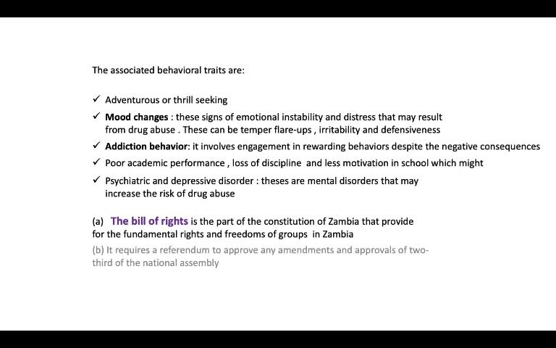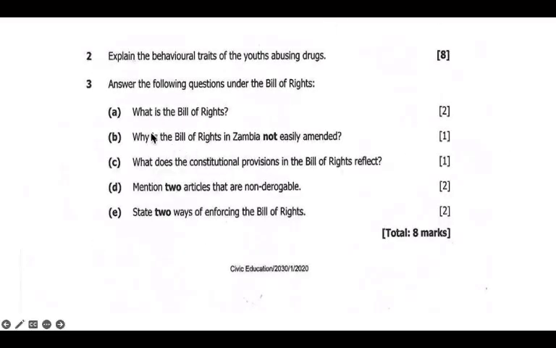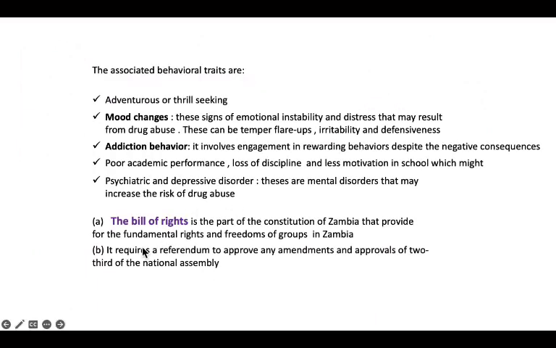Okay, and then also we have the other question. Why is the Bill of Rights in Zambia not easily amended? Okay, so the reason why it's not easily amended, we can say it requires a referendum to approve any amendments and the approval of two-thirds of the National Assembly. So it has to go through referendum. Referendum is the voting on the Constitution. And then also we have the two-thirds of the National Assembly. So it has to pass through the bills and then so forth, it becomes a law. So that's one of the reasons.